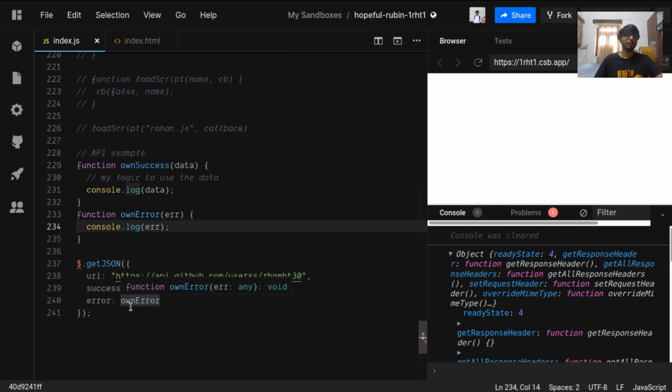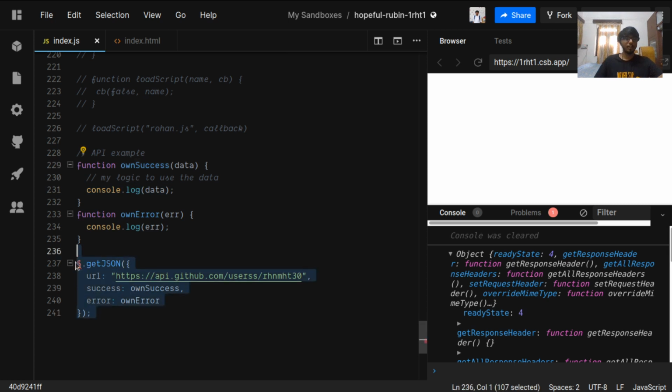So let me just rewind again. I'm writing my own function here, which I expect will receive the data, and what I do with that data is my choice. And I give this function reference to this utility, so that whenever you have a success in fetching this URL, you can just call my function and pass on the data.